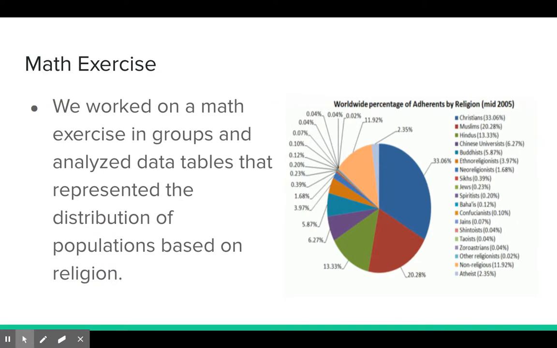And we engaged in a group math exercise. You went into breakout rooms and analyzed data tables that represented the distribution of populations based on religion. You thought about what they had in common and what the differences were between the various charts. And you also had to analyze what you weren't seeing in the charts, trying to come up with a theory or a hypothesis based on what the charts weren't showing you.